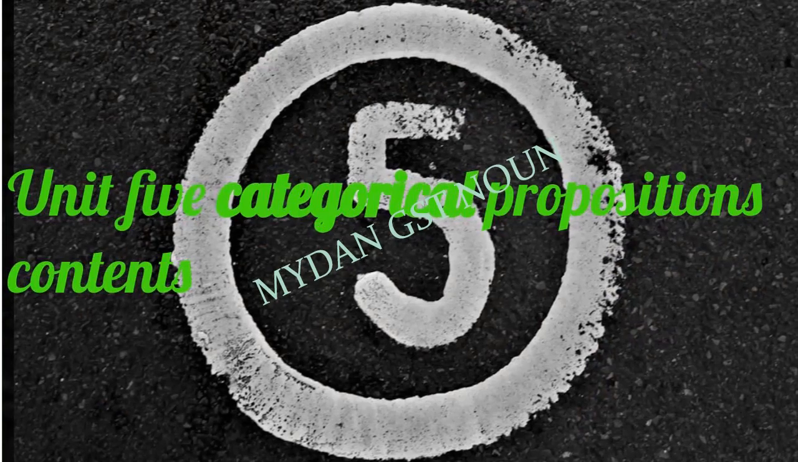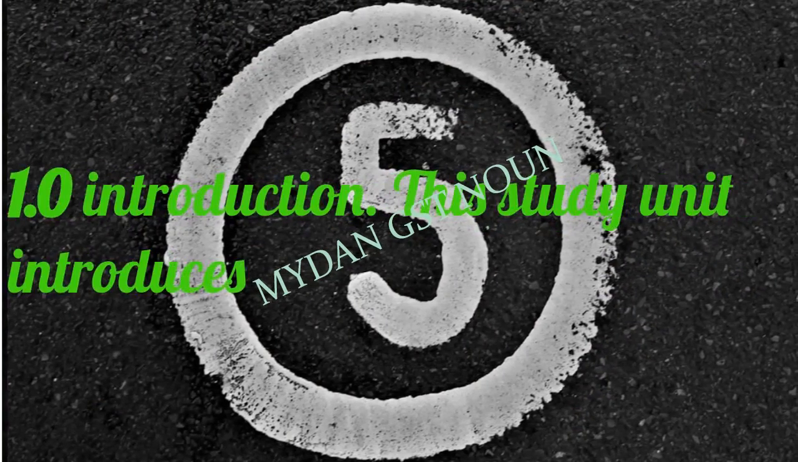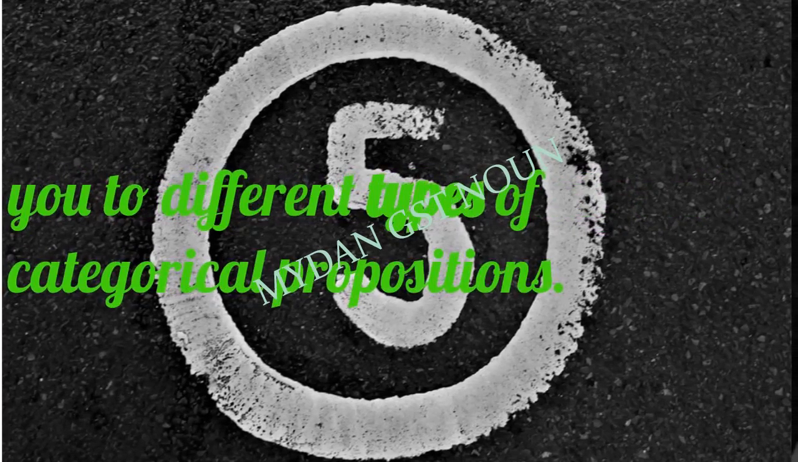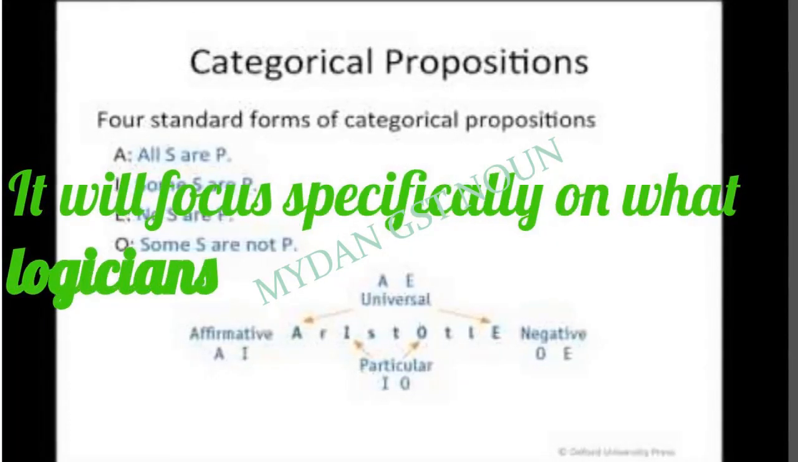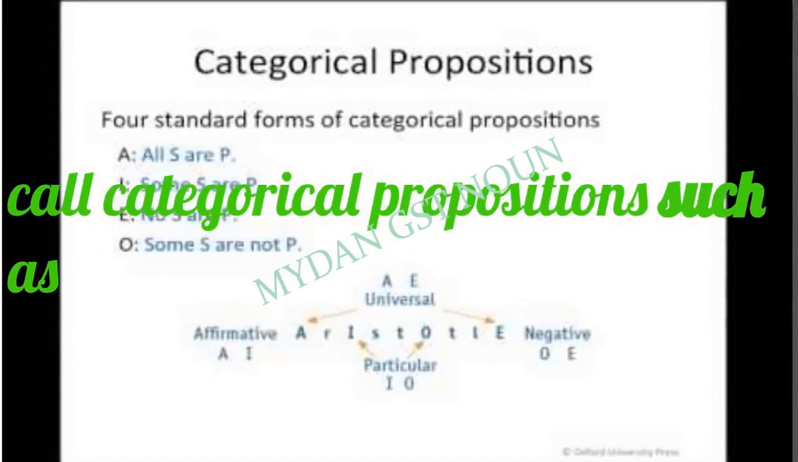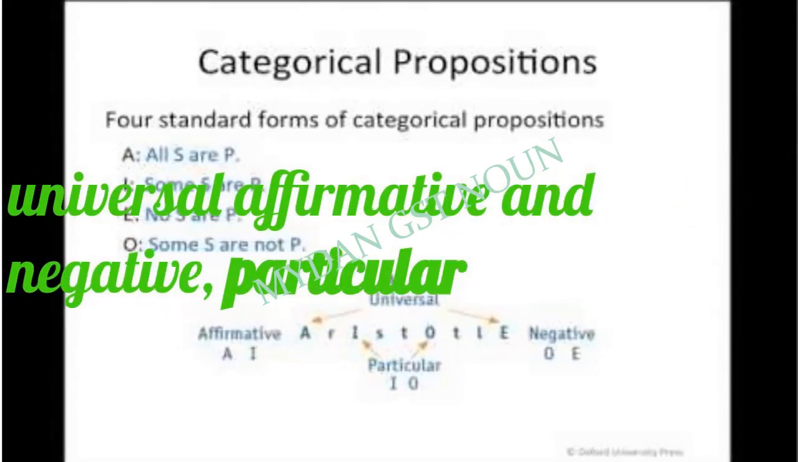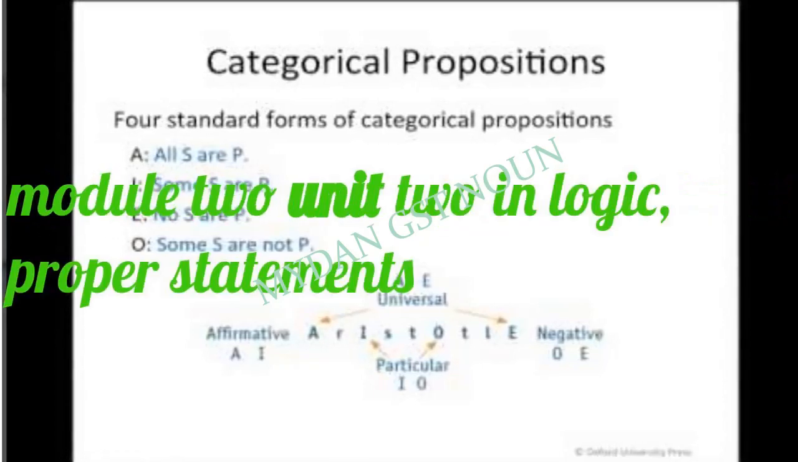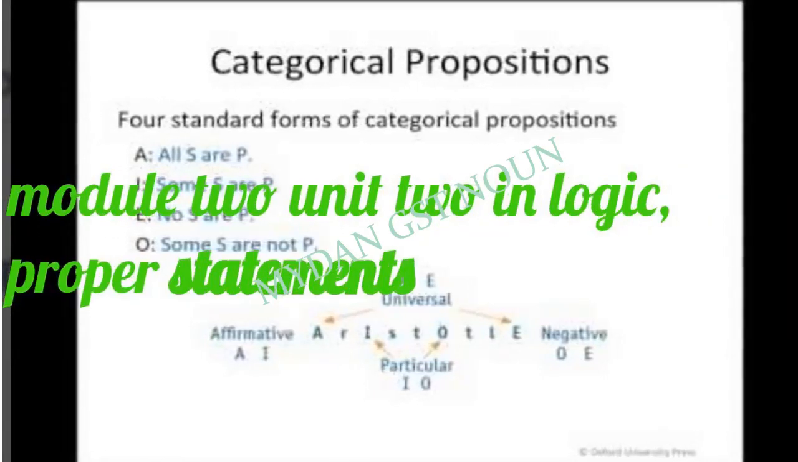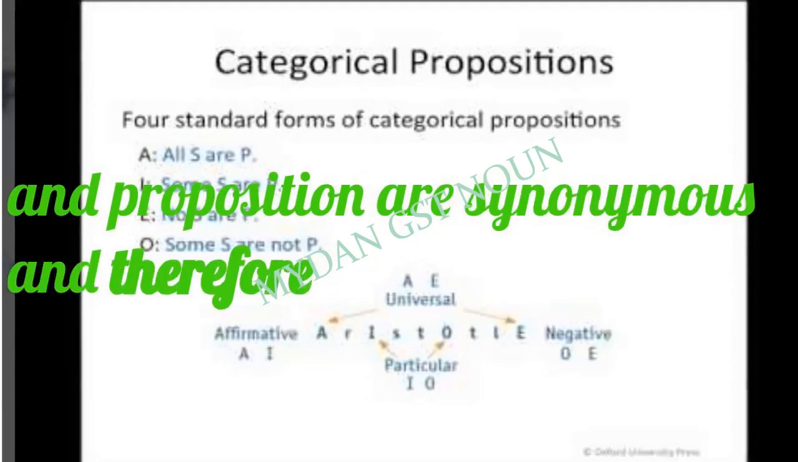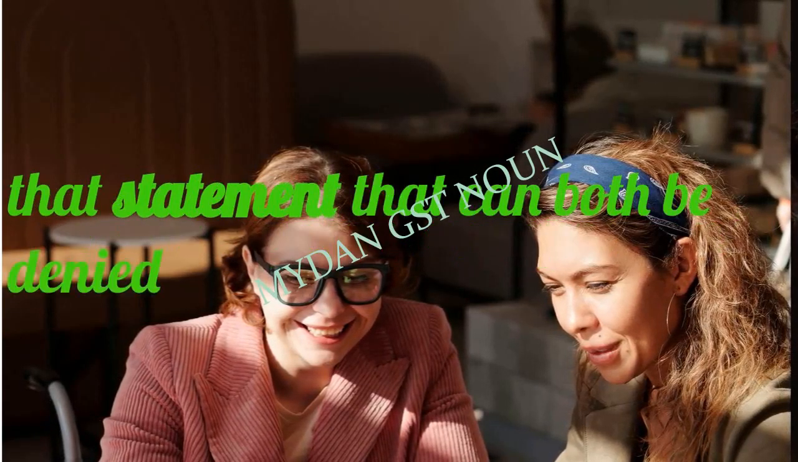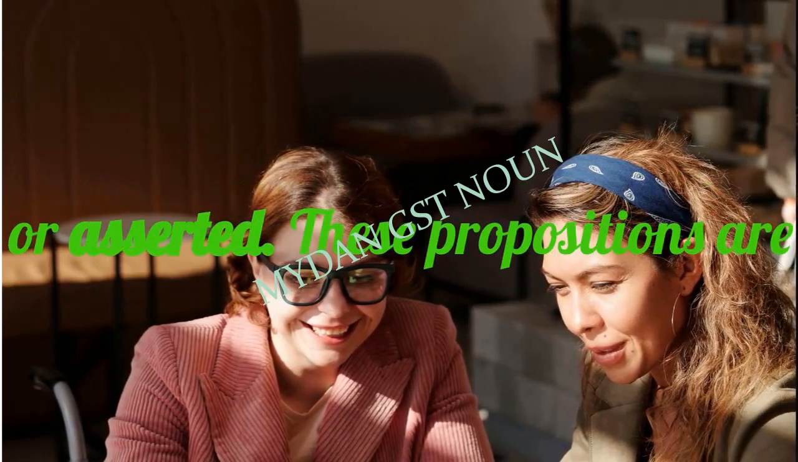Unit 5, Categorical Propositions. Contents. 1.0, Introduction. This study unit introduces you to different types of categorical propositions. It will focus specifically on what logicians call categorical propositions, such as universal affirmative and negative, particular affirmative and negative. As stated earlier in Module 2, Unit 2, in logic, proper statements and propositions are synonymous and therefore interchangeable. So to a logician, a proposition is a statement that can be both denied or asserted.